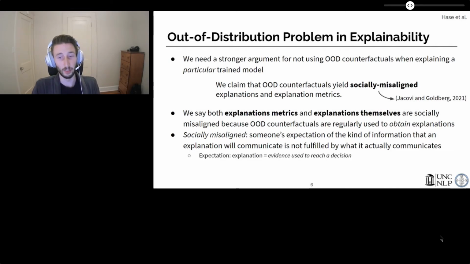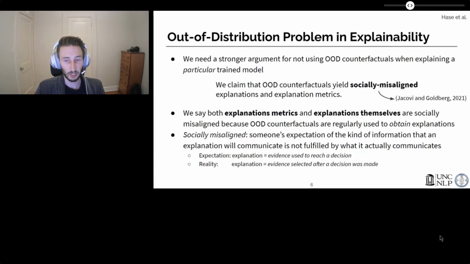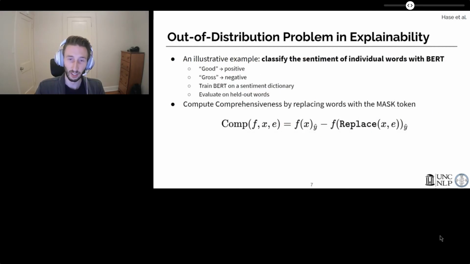We could expect a feature importance explanation to represent evidence used to reach a decision. If instead the explanation shows as evidence selected after a decision was made, then we have a socially misaligned explanation. How does our argument play out in practice? We go through an illustrative example here.